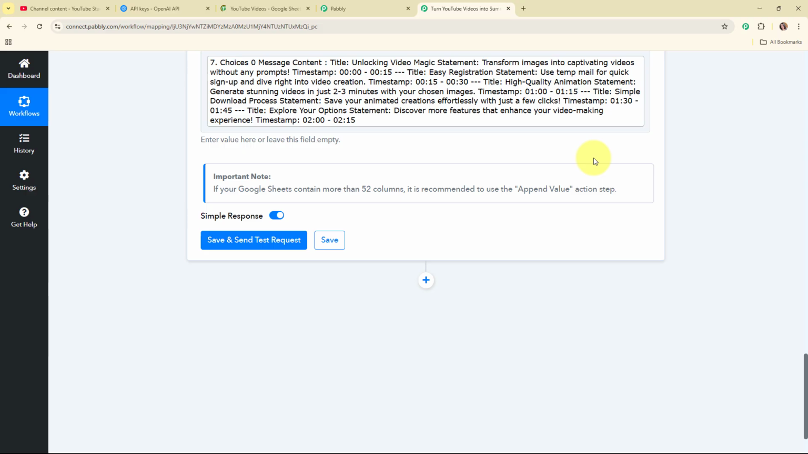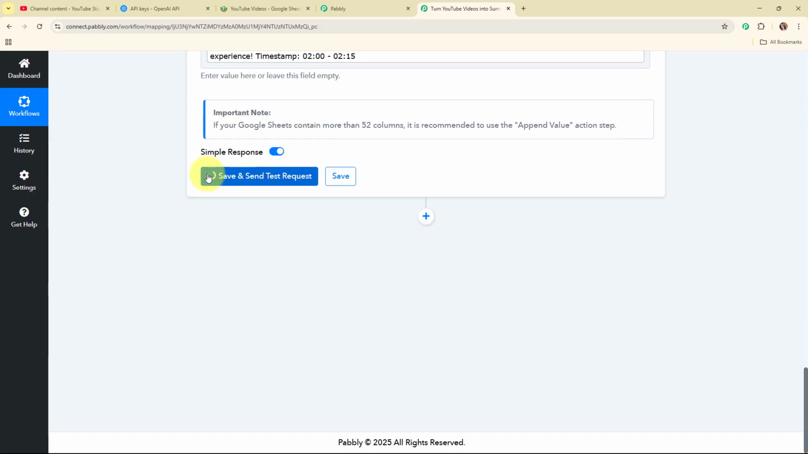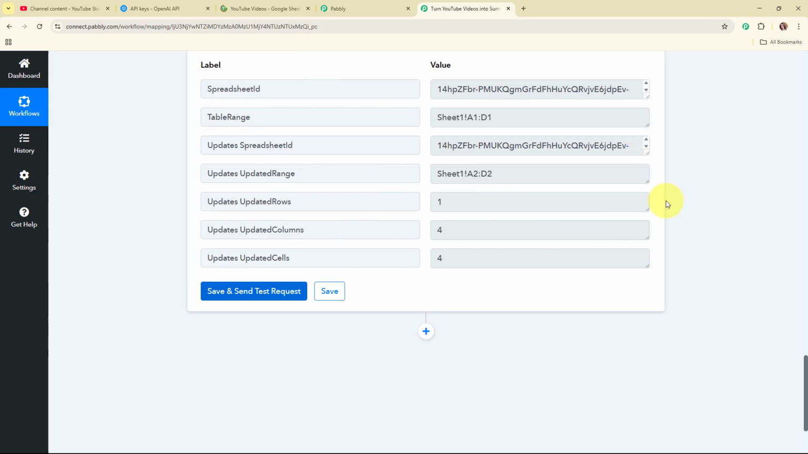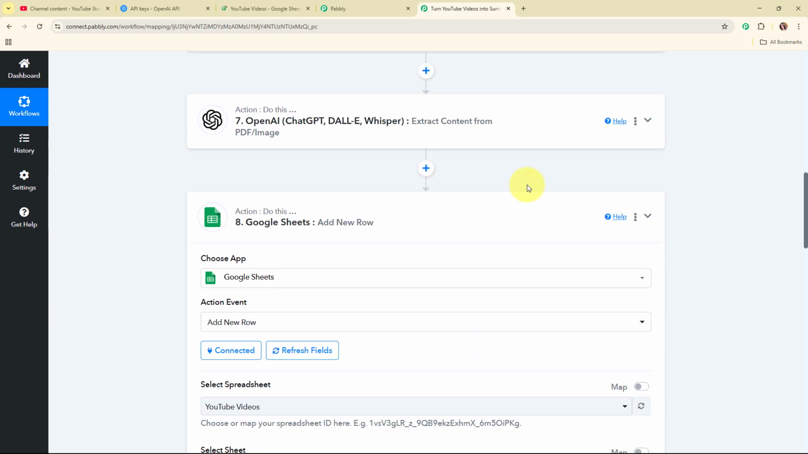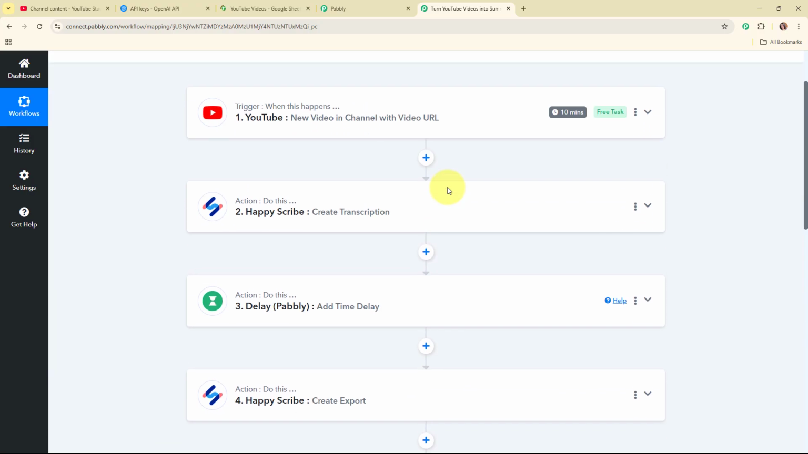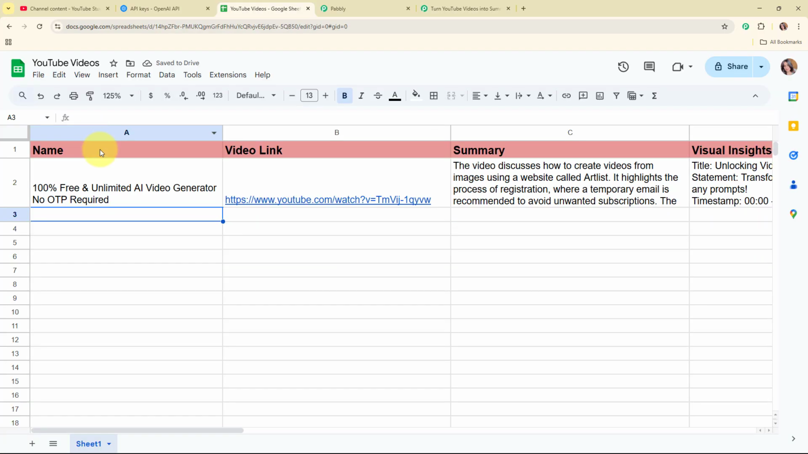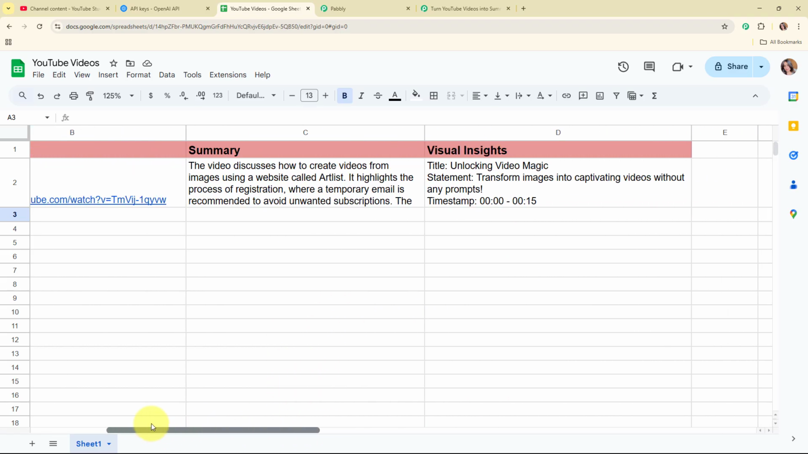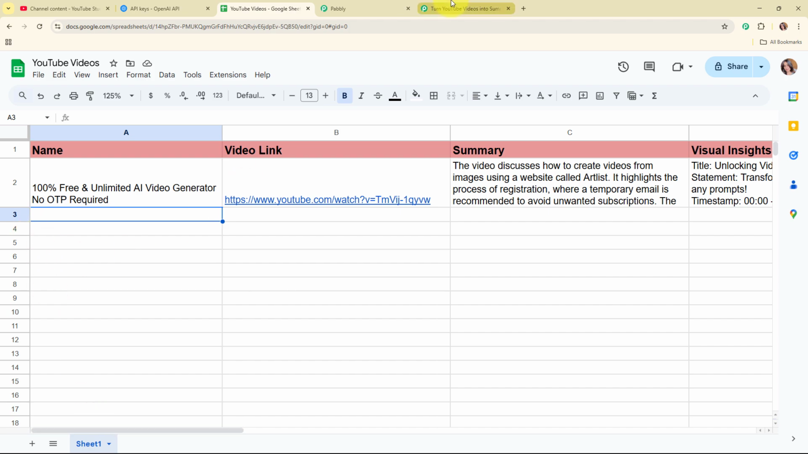And now after entering all the required details I'm going to click on the save and send test request given over here, and here you can see we have received a successful response. That means we have successfully added all the details over here in our Google Sheets. So let's go and check it, and here you can see we have received the name, link, summary and the visual insights generated by OpenAI. Alright, so with this we have successfully set up our entire automation.